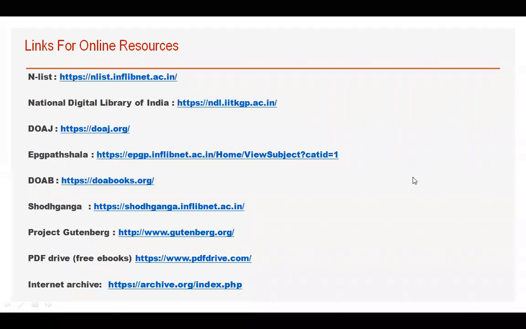Next resource we have is Shodhganga. You must be aware that it is a free resource developed by the government of India. Basically, it is a reservoir of theses. Thesis means, after completing your PhD, you need to submit your research project and research report. That research report is called a thesis.